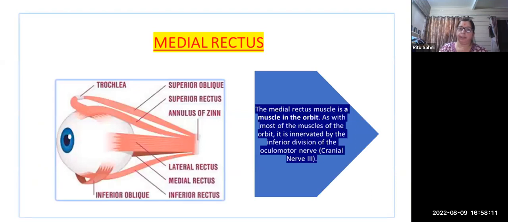So we know that the medial rectus is a muscle in the orbit. As with most of the muscles of the orbit, it is innervated by the inferior division of the oculomotor nerve. It means if there is a cranial nerve palsy, or a cranial nerve problem, the patient is having a problem with the medial rectus. So the patient will not be able to adduct the eyeball; movement on the adduction side will not be possible. When sir explains this in the practical demonstration, at that time we can easily understand the role of the oculomotor nerve for the medial rectus muscle.